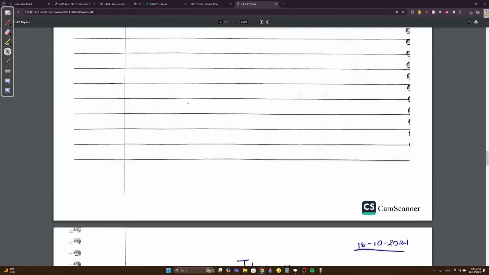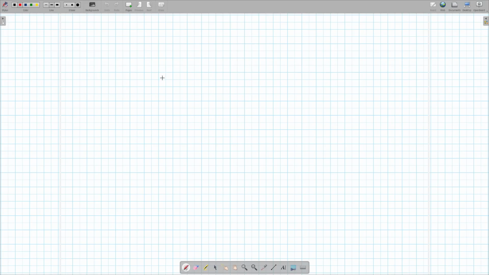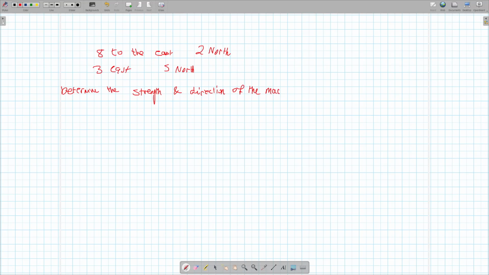Okay, I don't know where it is, but basically they said something like this: one magnetic field was 8 east, 2 north, and then the other magnetic field was 3 east, 5 north, and then they said determine the strength and direction of the magnetic field. What you would have to do is obviously add up the x components.